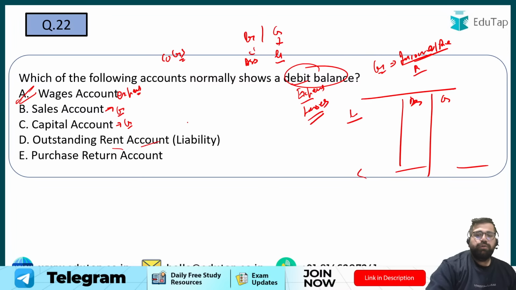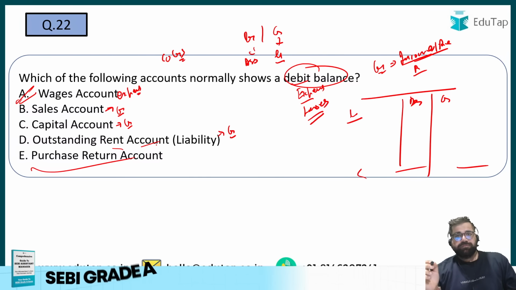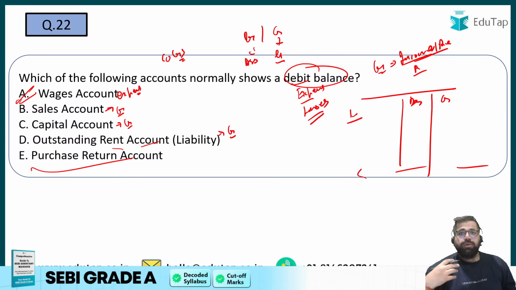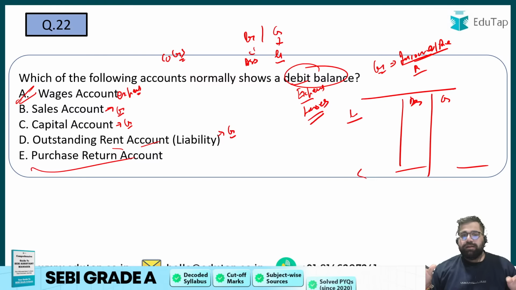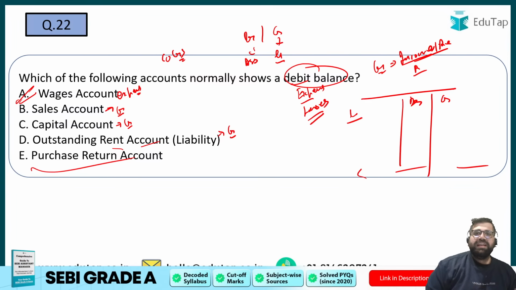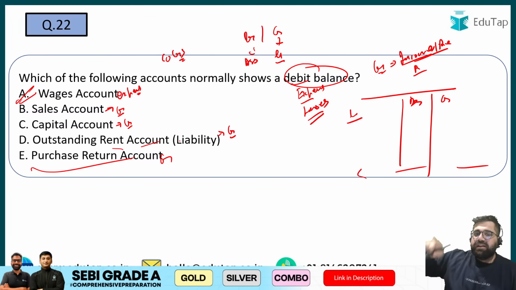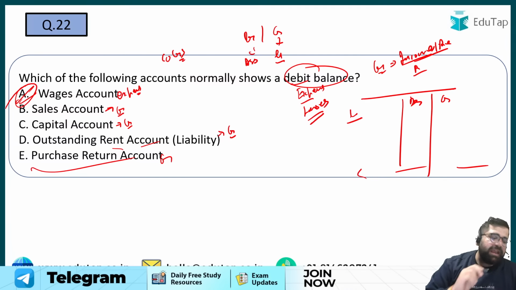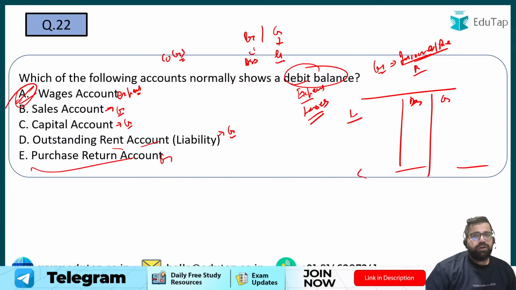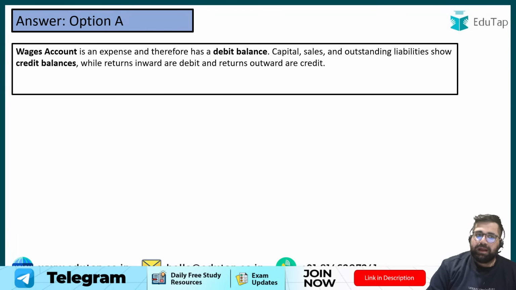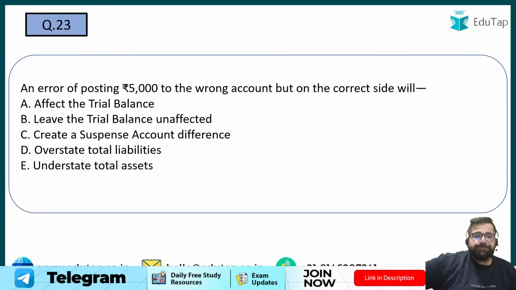Outstanding rent account, it's a liability, so it will have a credit balance. Purchase return. You are returning your purchases, right? So it's not an expense for you, so it will have a credit balance. Purchase will have debit. Purchase return will be vice versa. So the answer will be option number A only. I hope you are aware of trial balance because it's again one of the most important chapters.